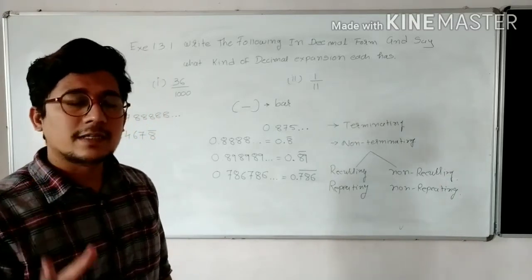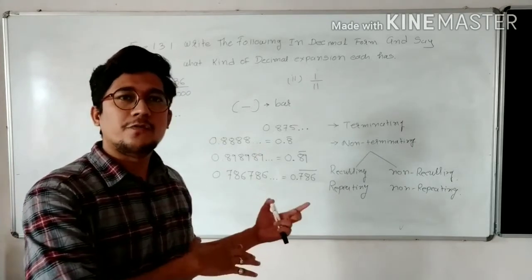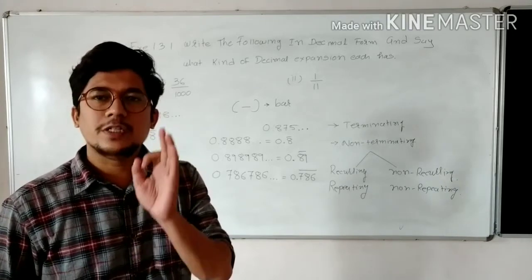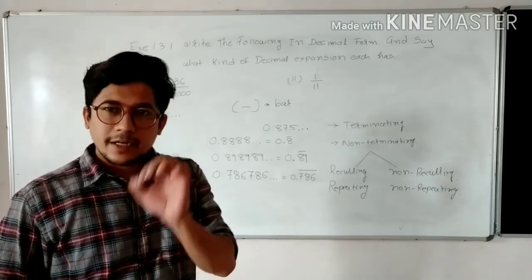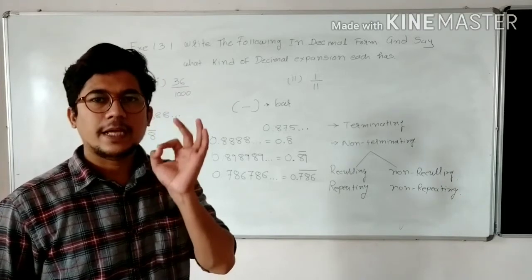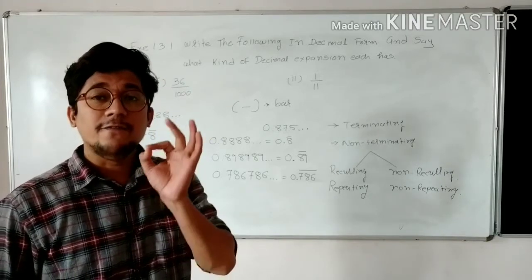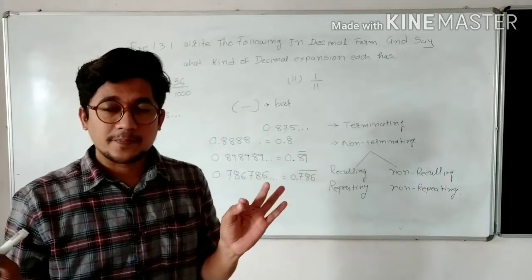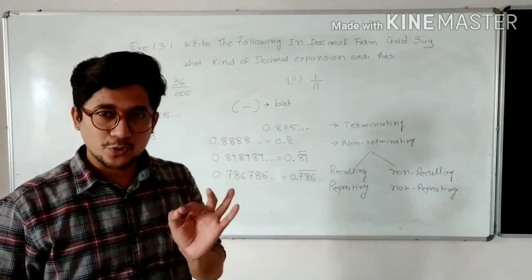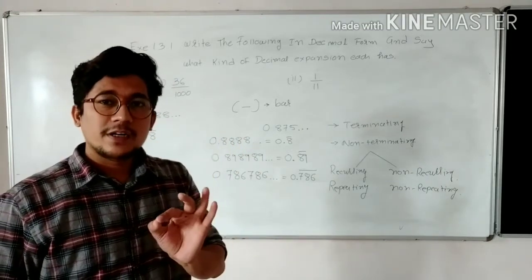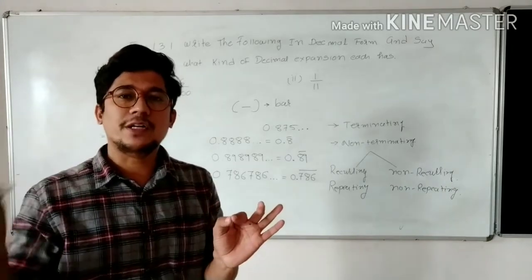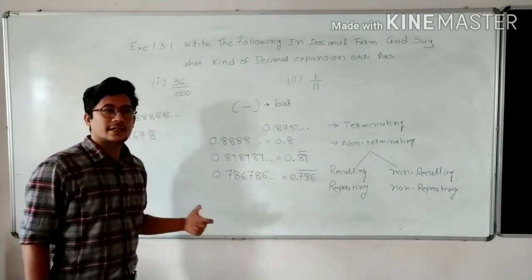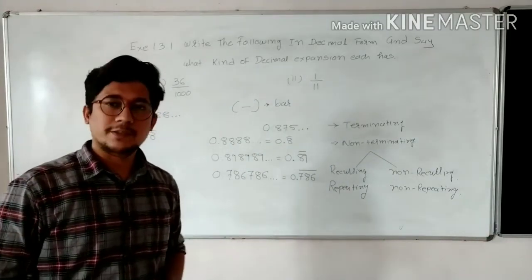Now you will ask, sir, why is this important for rational or irrational numbers? Please listen to it very carefully. Irrational numbers are those which are non-terminating as well as non-repeating. Have you understood? Okay, very good. So this is how we can differentiate each and every type of decimal expansion.